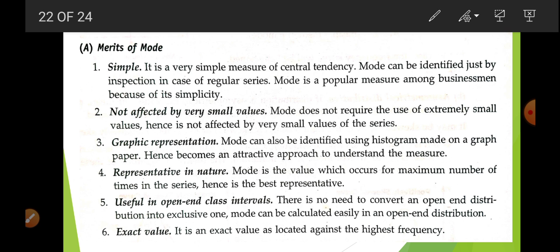Okay, now the last topic, merits of mode. This is very simple. If it is given in symmetric order, then by the inspection method only you can tell which is going to be the value of mode. It is not affected by very small changes, so it is not going to be affected much. Okay, now graphic representation: the value of mode can be found with the histogram. Already I told you in that chapter.